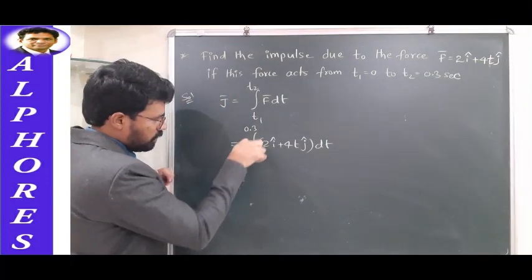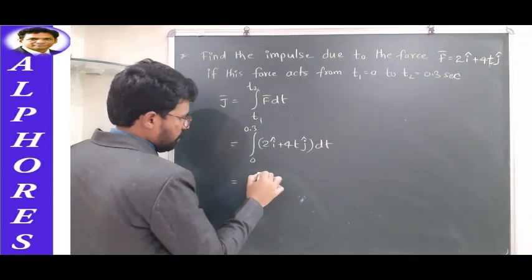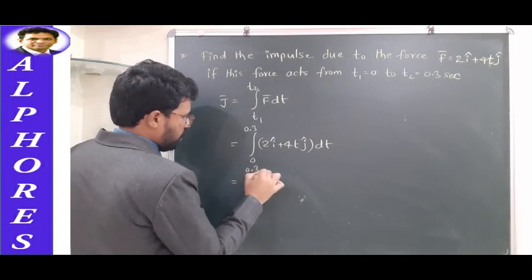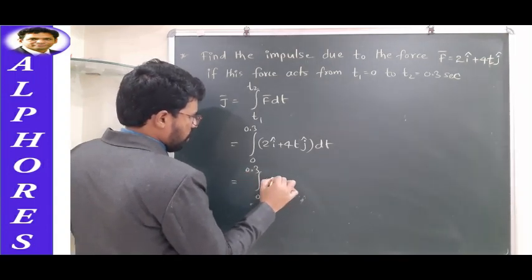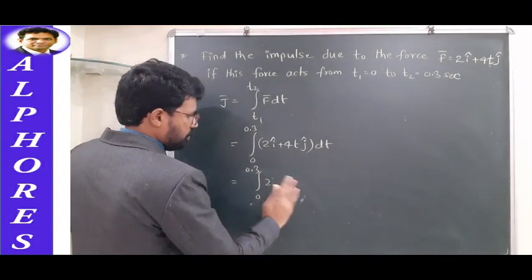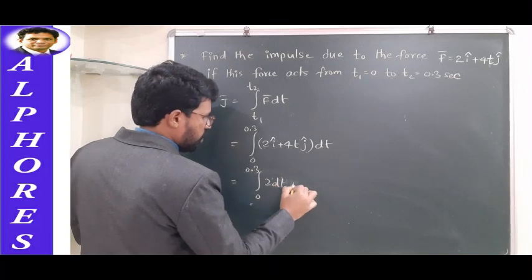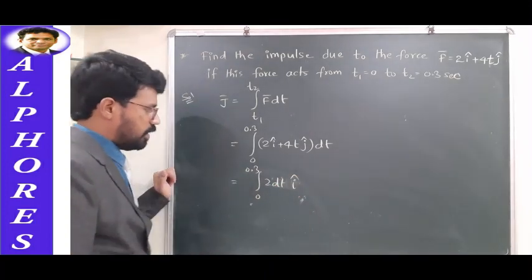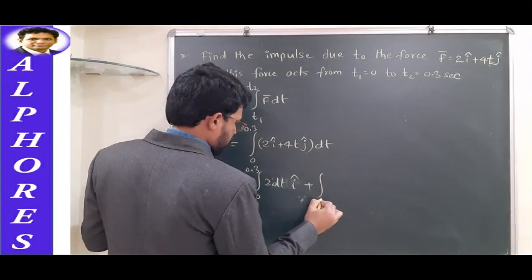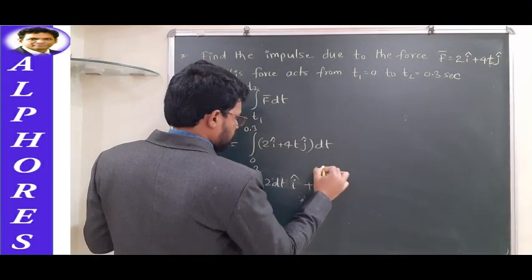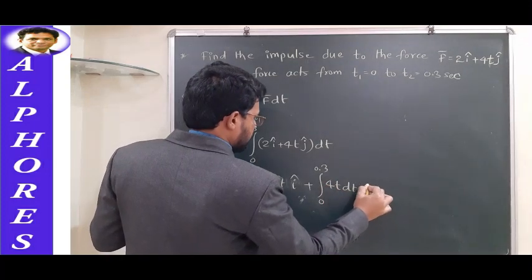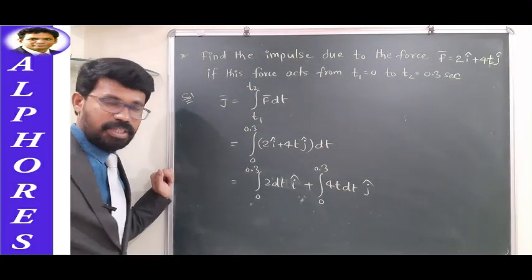Let us multiply this into the bracket, and we'll have integral 0 to 0.3 of 2 dt into i cap plus integral 0 to 0.3 of 4t dt j cap. So that's how it can be written.